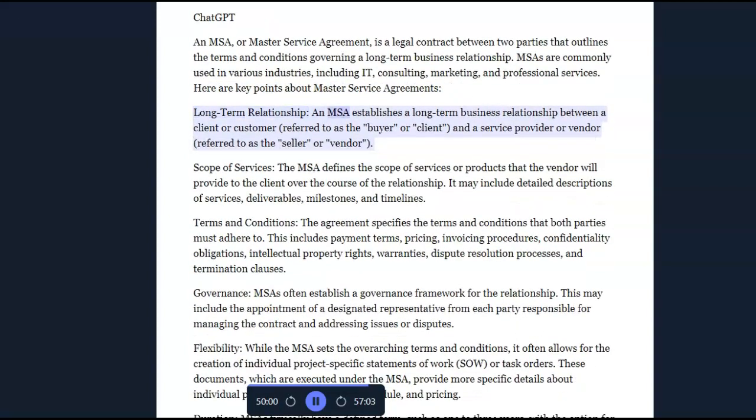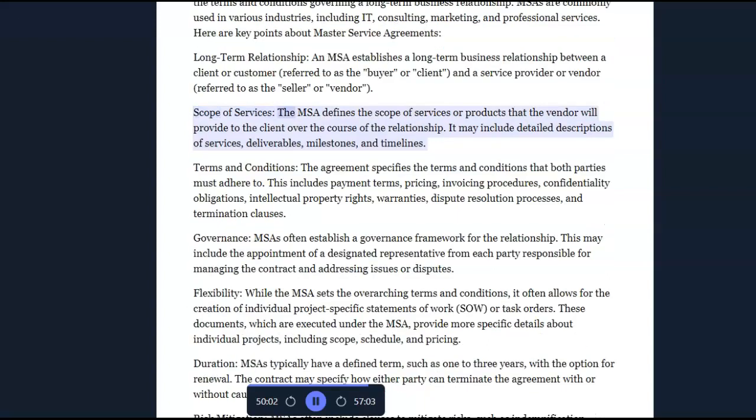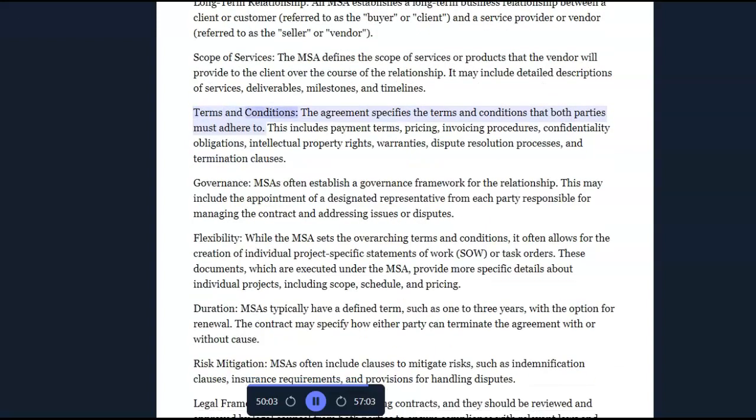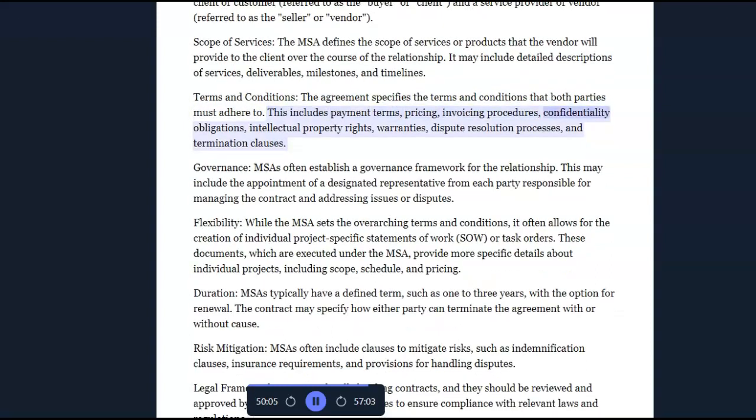Long-term relationship. An MSA establishes a long-term business relationship between a client or customer, referred to as the buyer or client, and a service provider or vendor, referred to as the seller or vendor. Scope of services. The MSA defines the scope of services or products that the vendor will provide to the client over the course of the relationship. It may include detailed descriptions of services, deliverables, milestones, and timelines. Terms and conditions. The agreement specifies the terms and conditions that both parties must adhere to. This includes payment terms, pricing, invoicing procedures, confidentiality obligations, intellectual property rights, warranties, dispute resolution processes, and termination clauses.